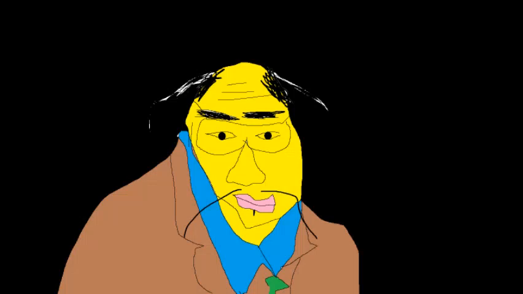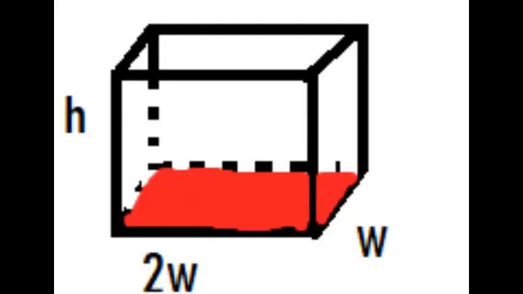To me it sounds like we need to get the area of each side. Let's start with the base. Area is length times width. The length of the base is 2w and the width is w. Therefore we multiply them together and get 2w squared. Don't forget this number represents the area in square meters and the base costs $10 per square meter. So we multiply this value by 10.